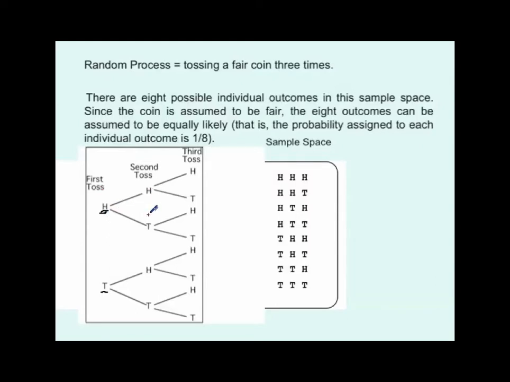So in our second toss we have another choice of either getting a heads or a tails. So let's say in the second toss we got a tails. And then we toss the coin a third time. So now notice from where I'm standing right now, again I have a choice of getting either heads or tails. So let's say in the third toss I got a heads. So now that corresponding event, which is one of the possible events that can happen in my sample space, would correspond to this one right here, which is heads, tails, heads. And notice that if you walked along every branch of this tree diagram, you'd end up with all of the possible events that can occur in the sample space, okay?